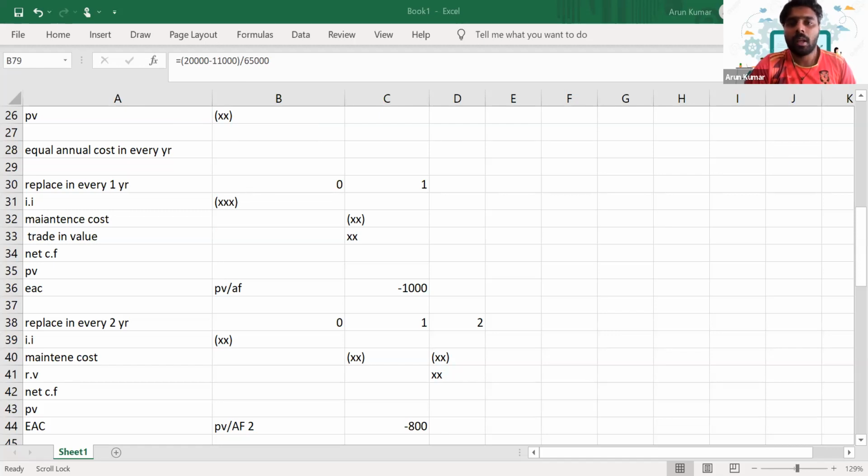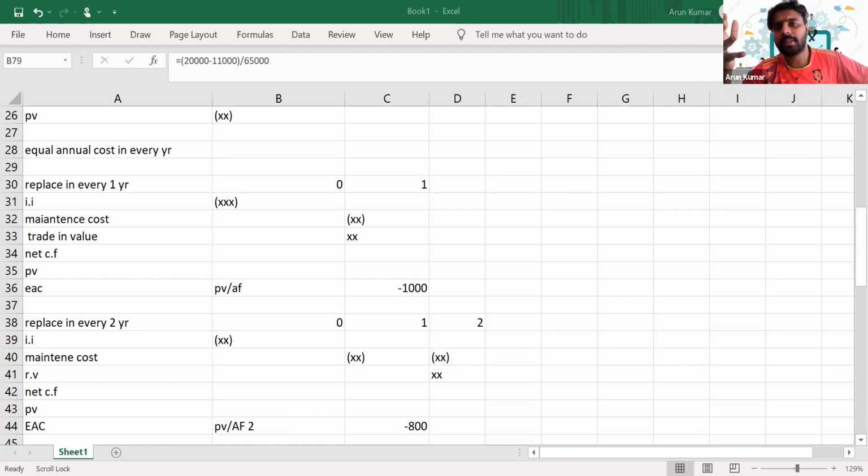Okay, fine. So in an asset replacement decision, how will you make a decision? Normally when we purchase an asset, it has a useful life of 10 years or 5 years, but the company will be replacing this asset effectively. We won't keep the asset for the whole 5 or 10 years of the useful life guaranteed by the supplier. We can replace the asset whenever we want. So what factor will we consider here?